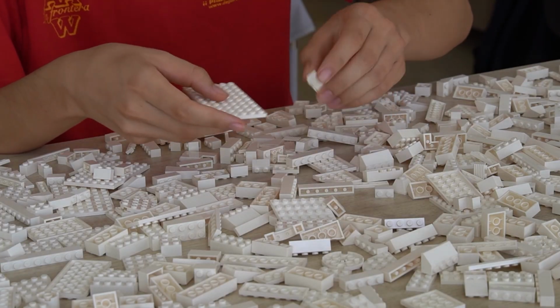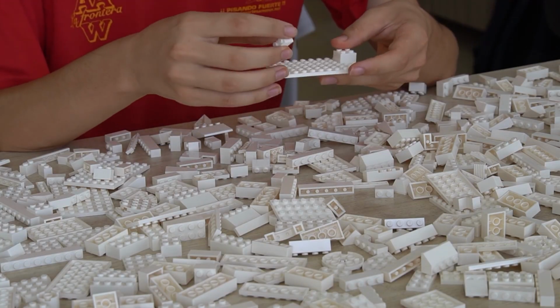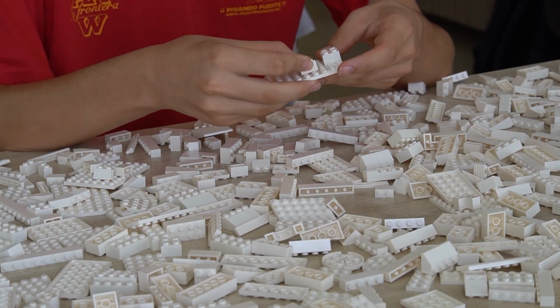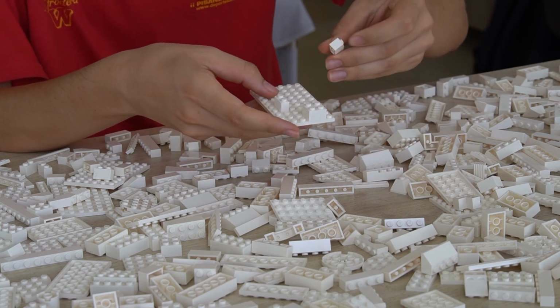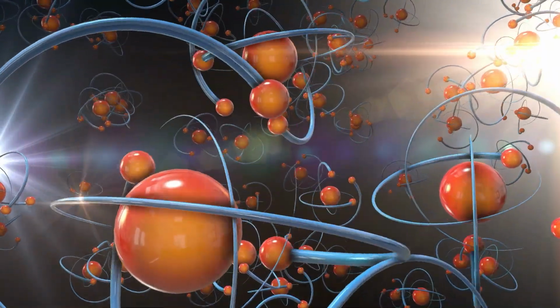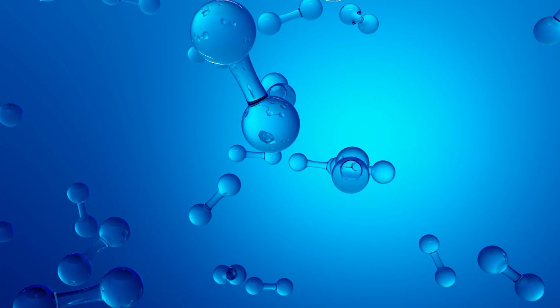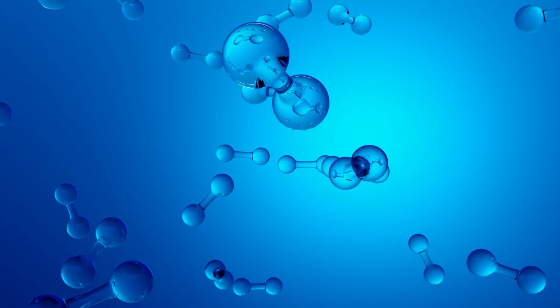Now, let's dive into the building blocks of matter: compounds. Imagine a Lego set. You can combine different Lego blocks to create something new, right? Compounds are similar. A compound is formed when two or more different elements combine chemically. Elements are like the basic ingredients of matter, like hydrogen and oxygen. When they join together in a specific ratio, they create a new substance with its own unique properties.